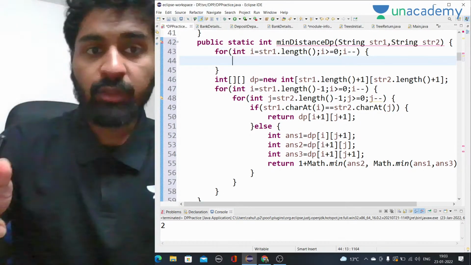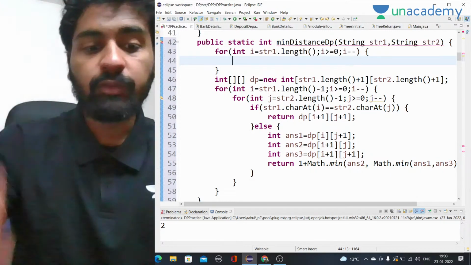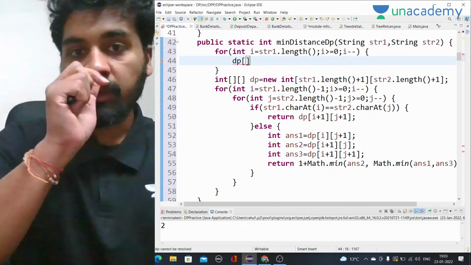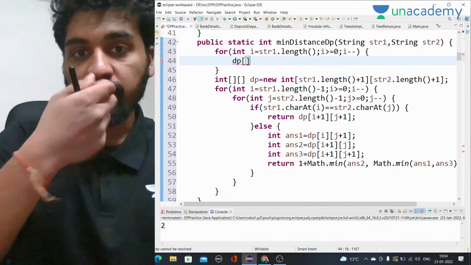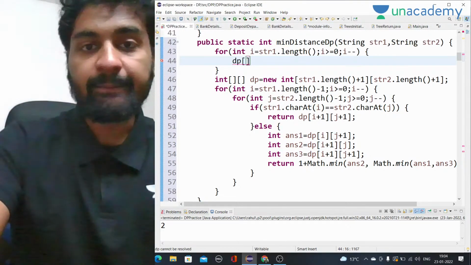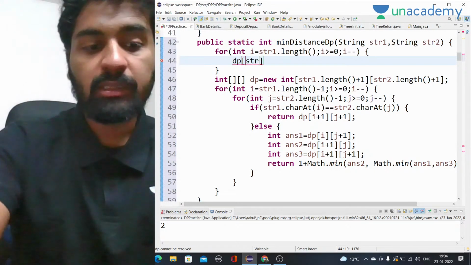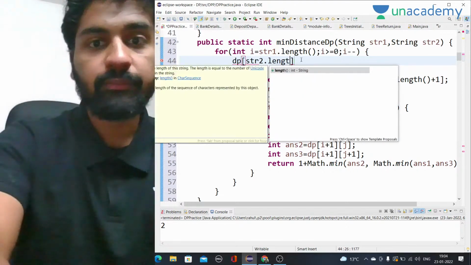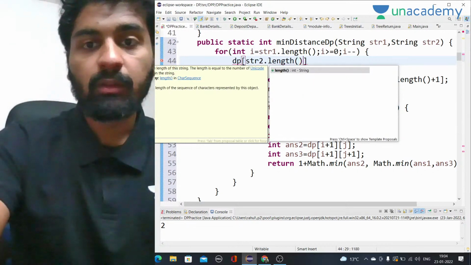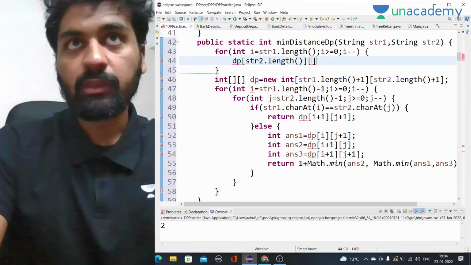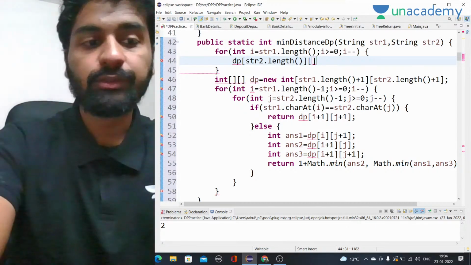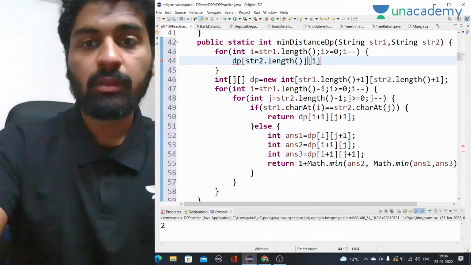Okay, we are going to start from there and we are going to fill them. So dp of str1 dot length is i, right? So we have to start from str2 dot length. Sorry, we have to fill this part, column j equal to